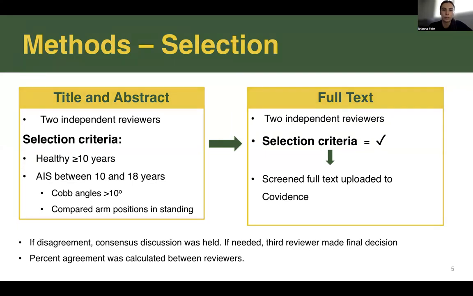If there was disagreement, a consensus discussion was held between reviewers. If needed, a third reviewer made the final decision. Percentage agreement was also calculated between reviewers.